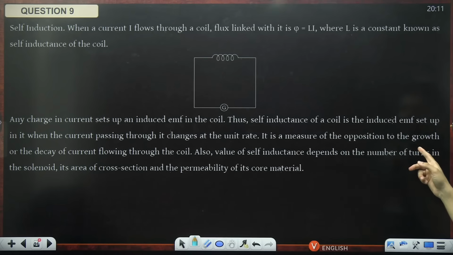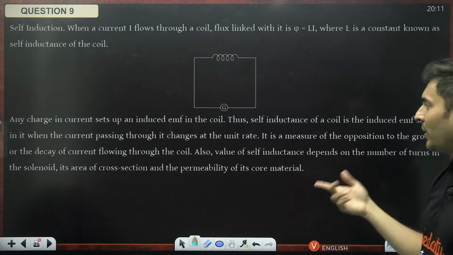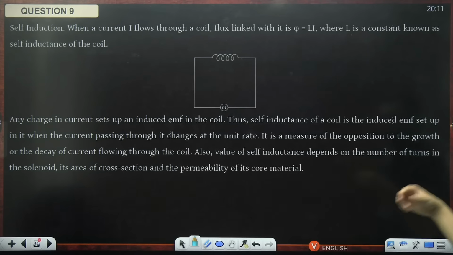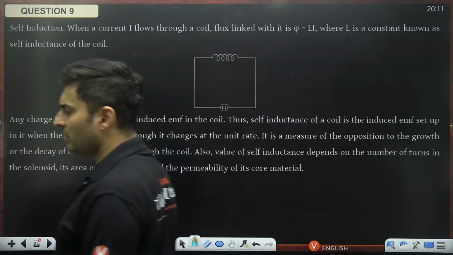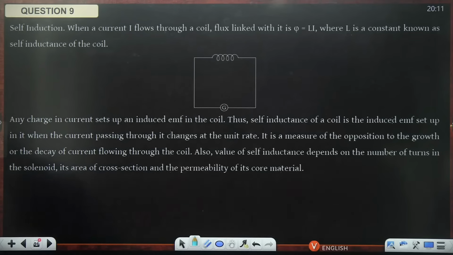The self-induced EMF of a coil is set up when current passing through it changes at some rate. It is the measure of the opposition to the growth or the decay of the current. Also, the value of inductance depends on the number of turns, area, and permeability. Standard definitions of impedance and self-induction.